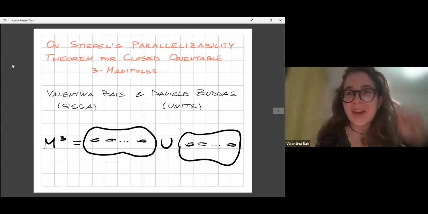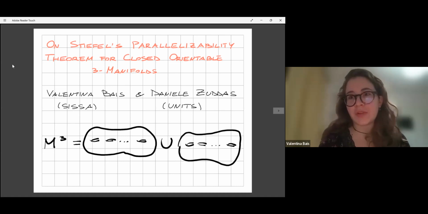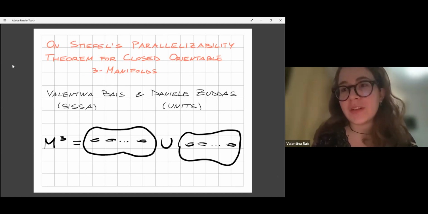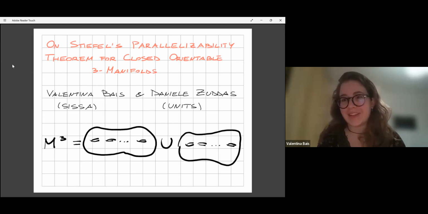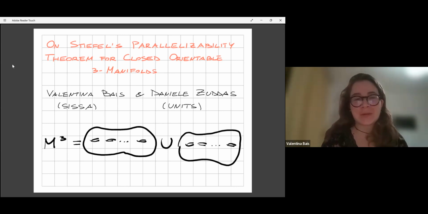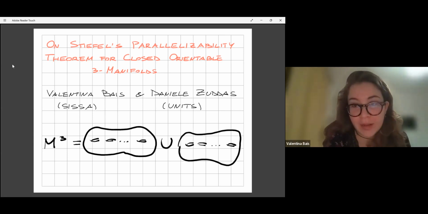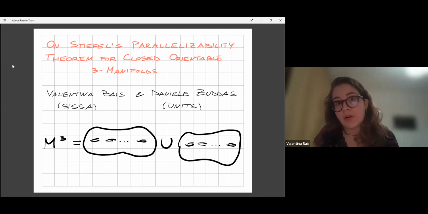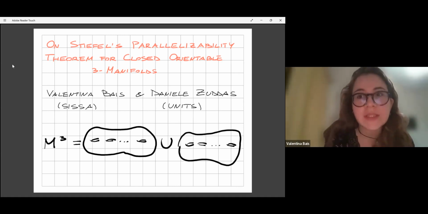Okay, perfect. Thank you very much for the invitation and for organizing all of this. It's a really nice initiative, in my opinion. So today, I would like to talk about a theorem that I particularly like. It is the Stiefel's theorem on parallelizability of closed orientable three manifolds.